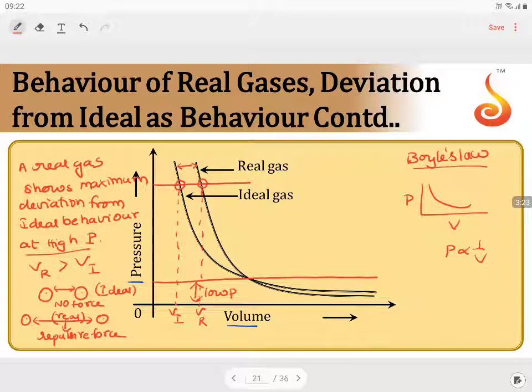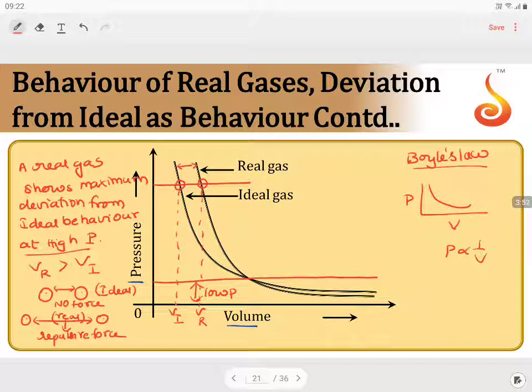But now if you observe, they are much more away from each other, occupying greater volume than expected, which indicates there is some existence of force, and that force which can make the molecules move away is a repulsive force. So this clearly indicates at very high pressure, repulsive forces are dominating between the molecules, which make the molecules move away from each other.